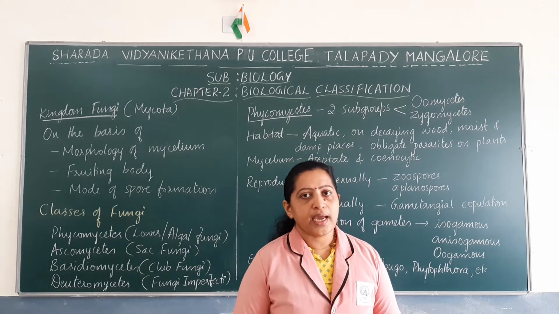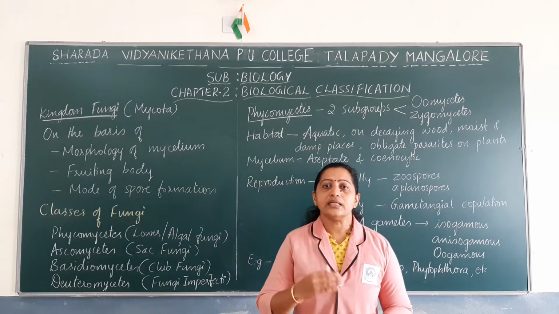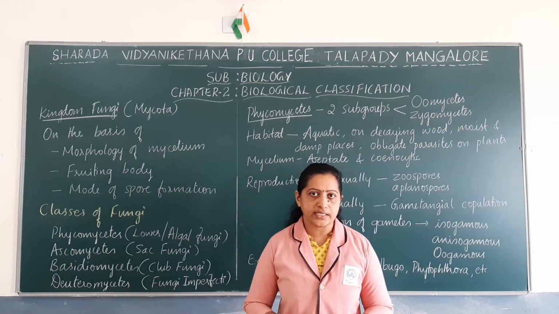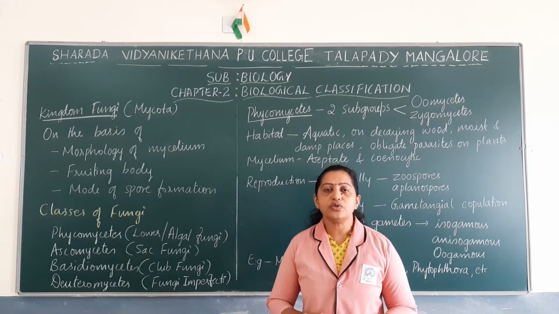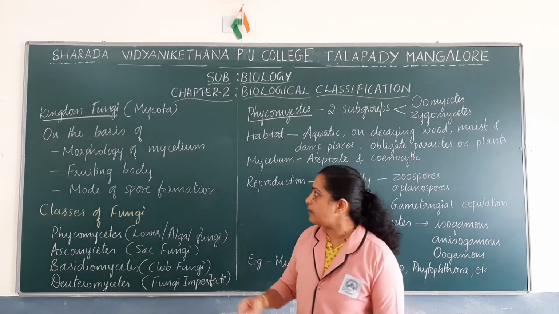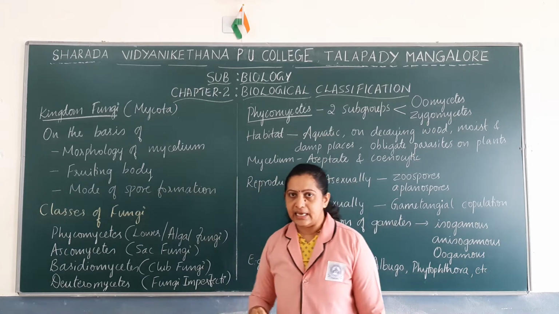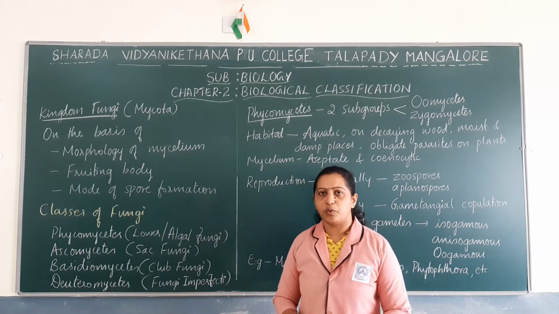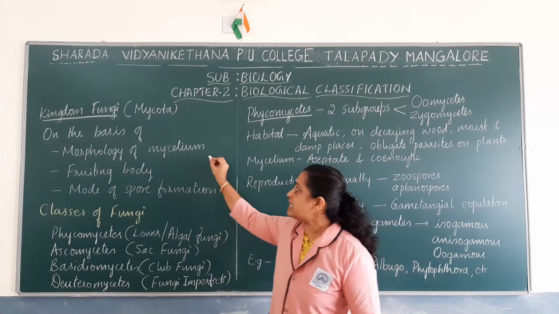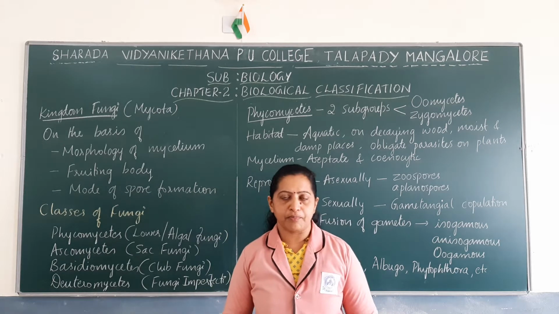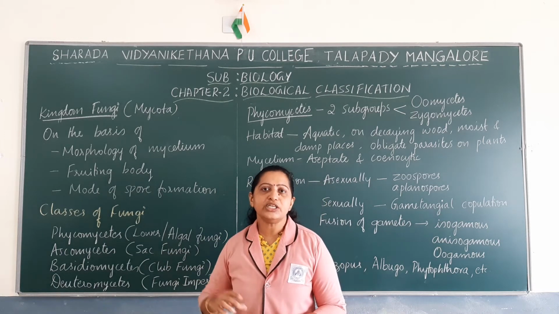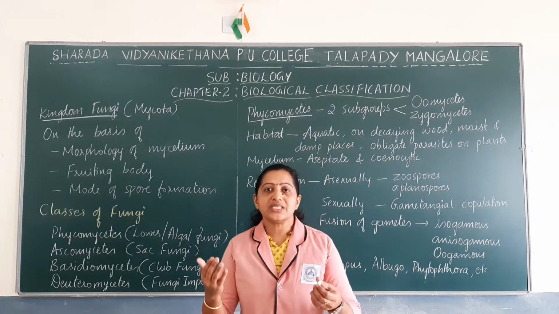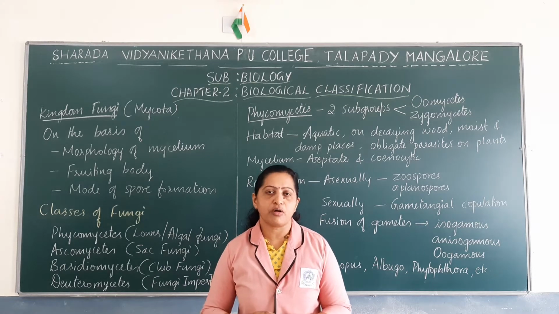Kingdom Fungi has been classified into 4 different classes based on various criteria. Some of the criteria used are the morphology of the mycelium, the type of fruiting body formed, and the mode of spore formation. You know that mycelium is the network of hyphae. Hyphae is the long slender tubular structure which may be septate or aseptate. Such a network of many hyphae forms mycelium.